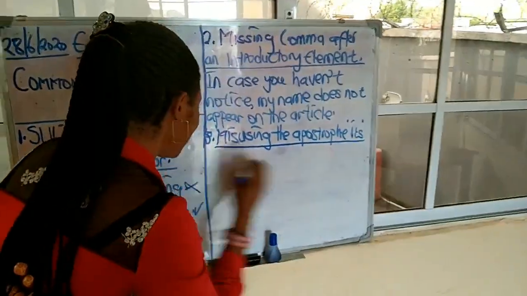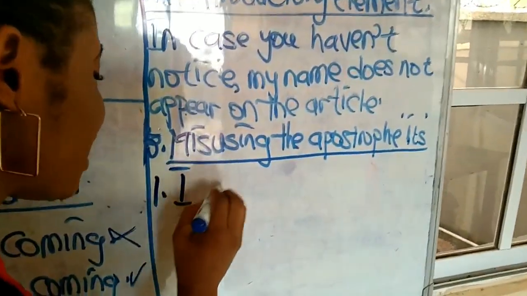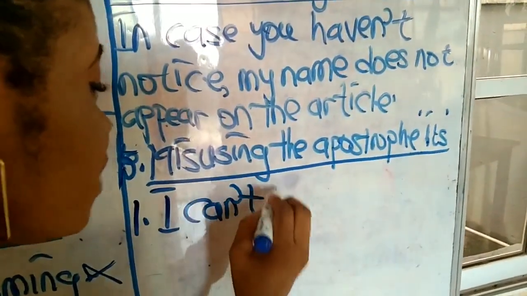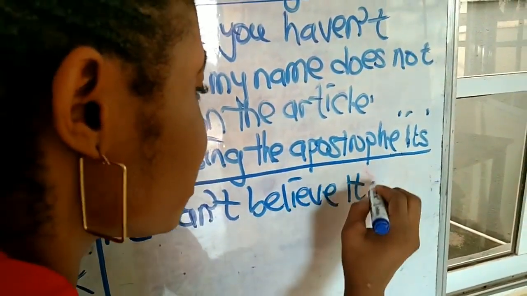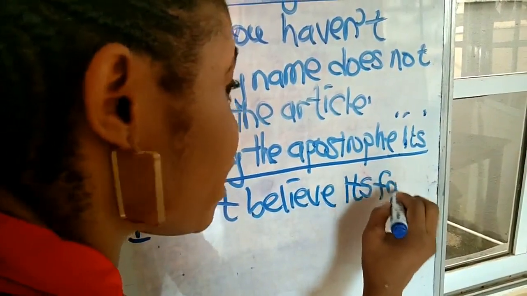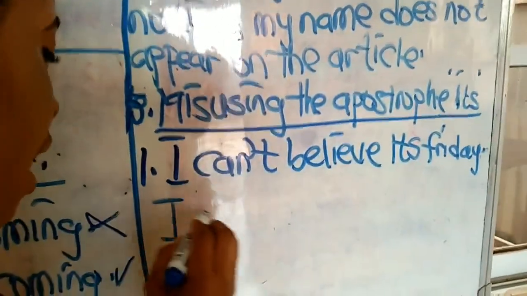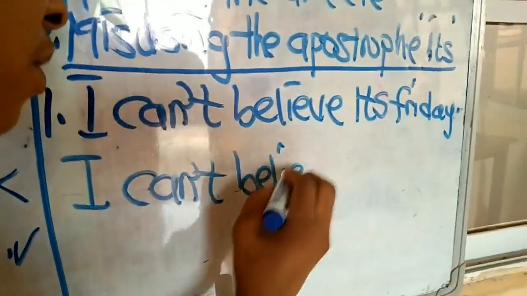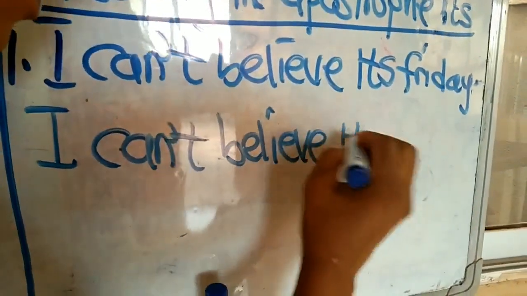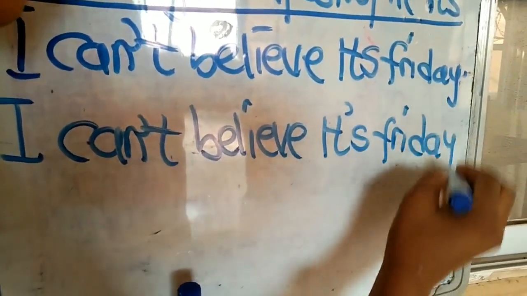Okay, here is a sentence that we're going to take to illustrate this. The sentence says, I can't believe it's Friday. Look at this. I can't believe it is Friday.